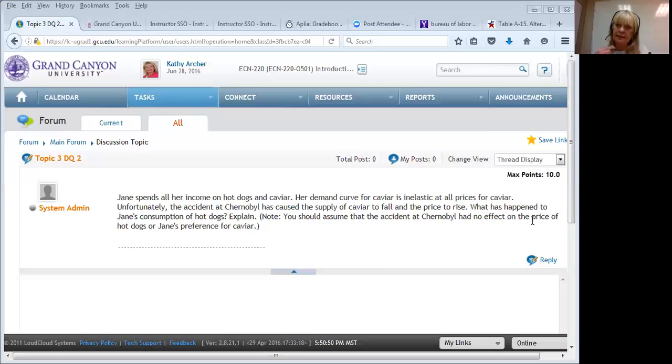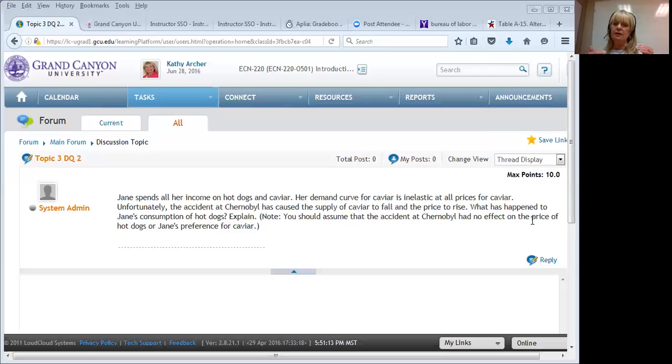Well, that tells us that it's going to cost her more to buy the same amount of caviar, right? If 1 ounce used to be $50 and now 1 ounce is $60, well, it costs more. Same amount, but it costs more.